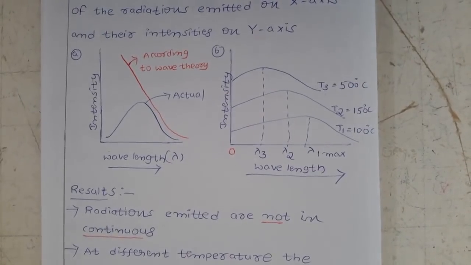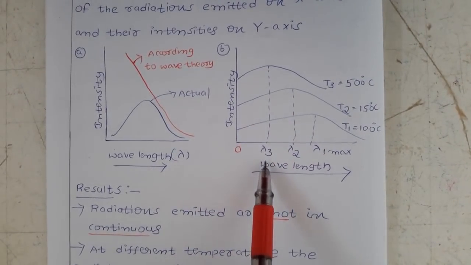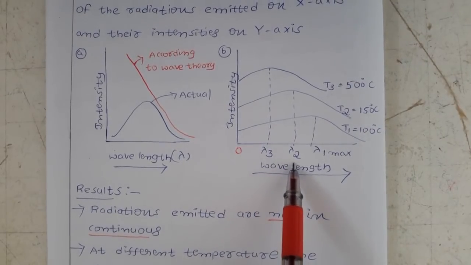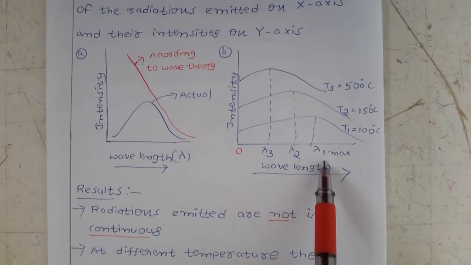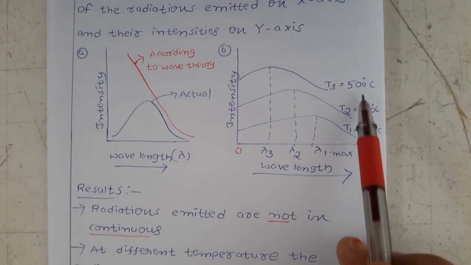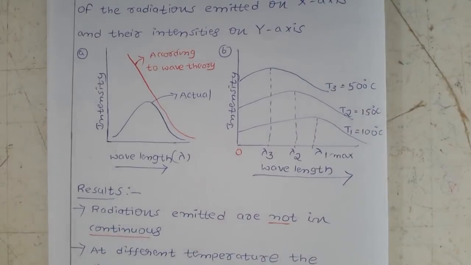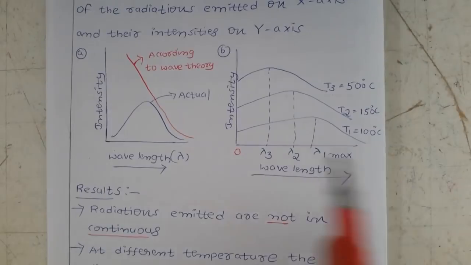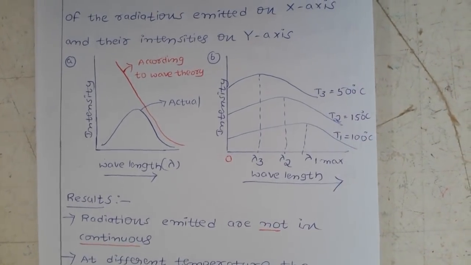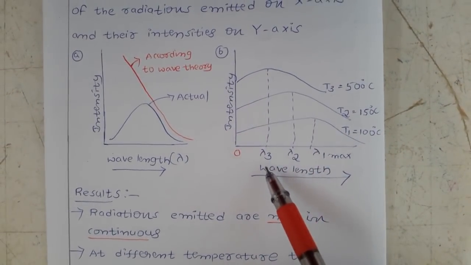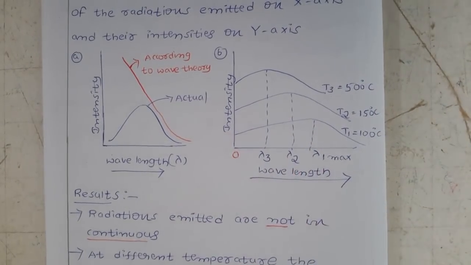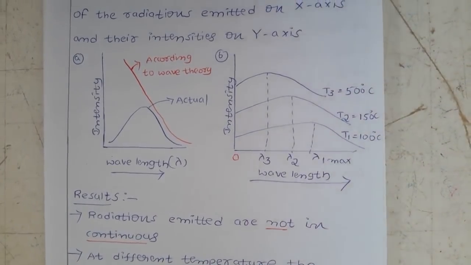So lambda 3 has the lowest value, lambda 2 is more than lambda 3, and lambda 1 is again more. So once we increase the temperature, the emitted radiations are shifted to shorter wavelength. I am talking about the lambda maximum values, which are shifted to shorter wavelength.